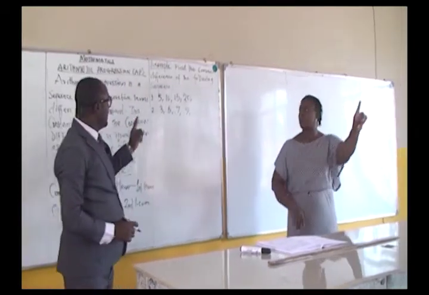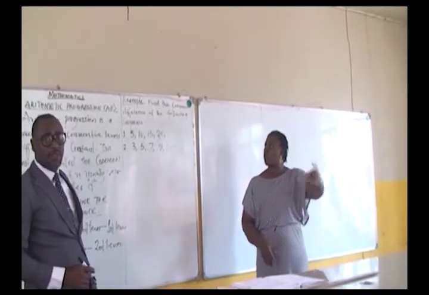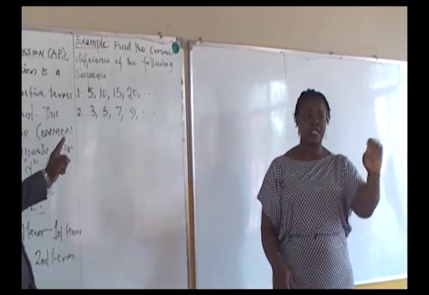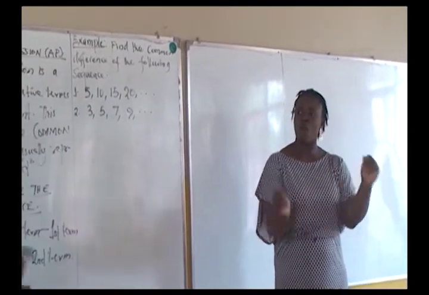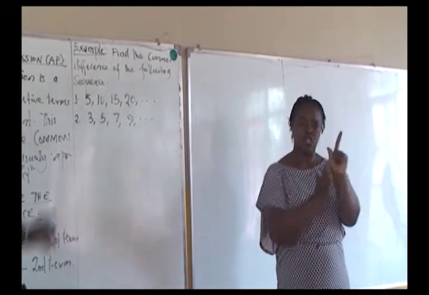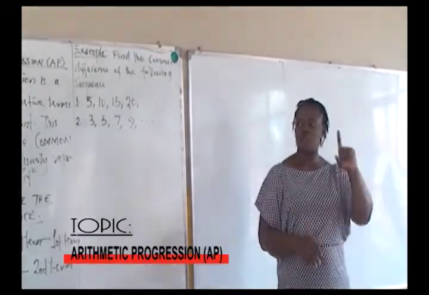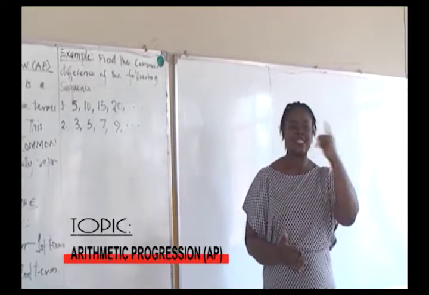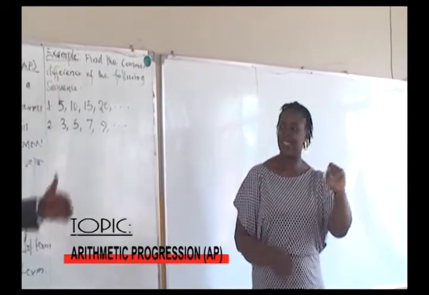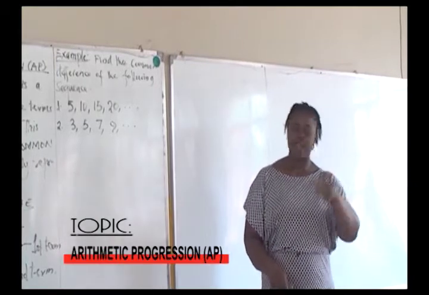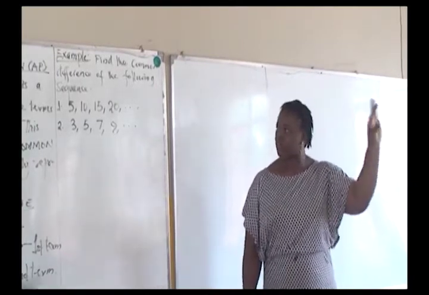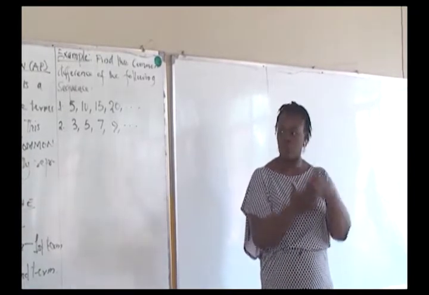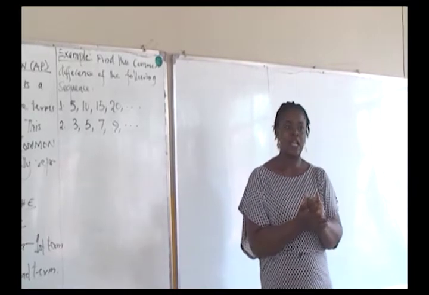This question on the board before us is a sequence. As a student, you should follow the order of the formula for common difference. We have the first question, 5, 10, 15, 20. It is an infinite sequence because it's a continuous sequence. The second one we have 3, 5, 7, 9. We shall take the first question and see how we can determine the common difference and also establish that the common difference is constant.